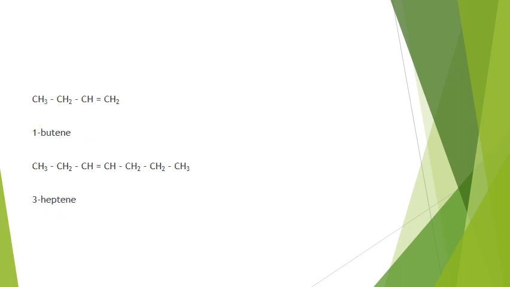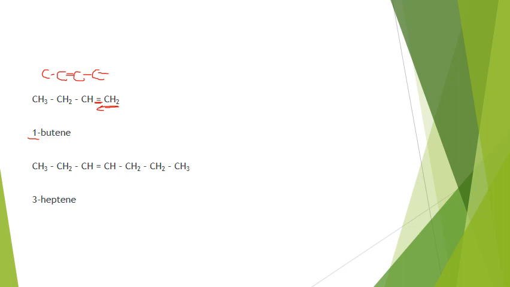Okay, butene has 4 carbons: 1, 2, 3, 4. And the double bond comes after carbon number 1. Now, make sure that you give the double bond its smallest number. So if you went left to right, it would be 3-butene. But we want to have the smallest number, so we go right to left. So 1-butene. There's another butene you can have, and that's where you put the double bond after number 2.